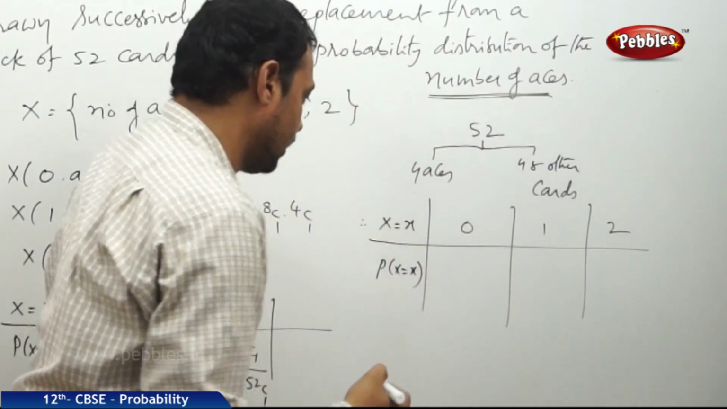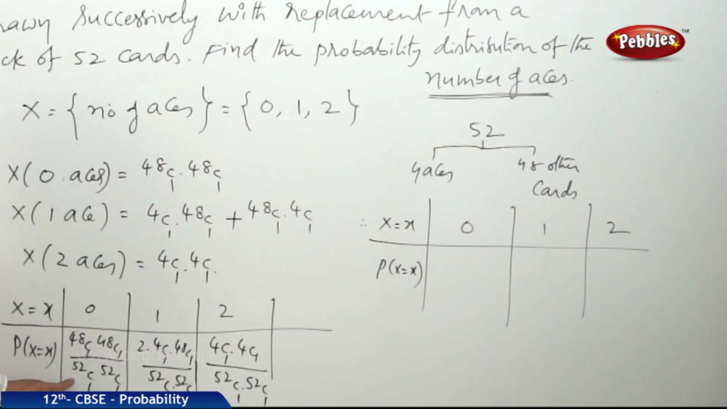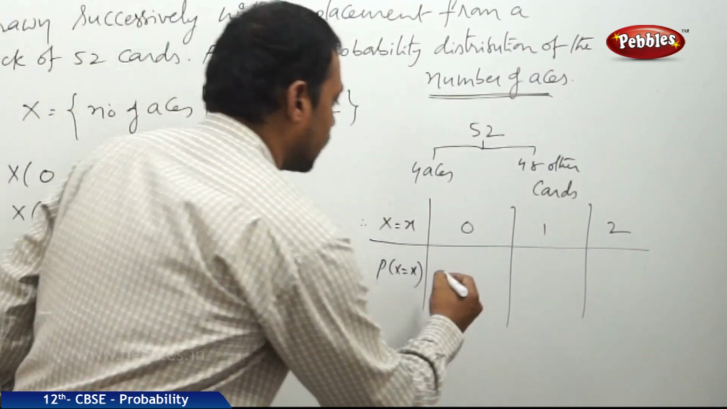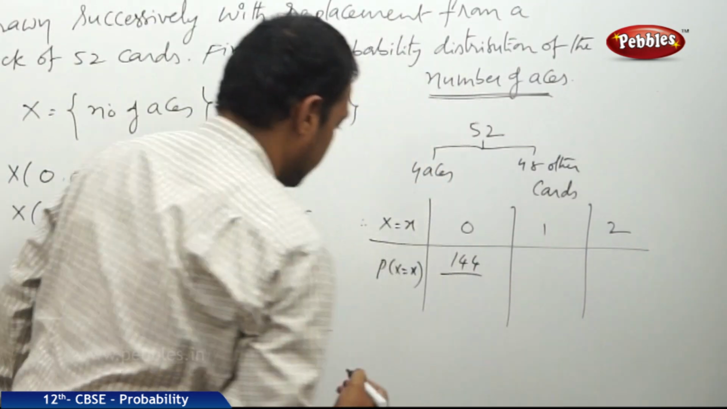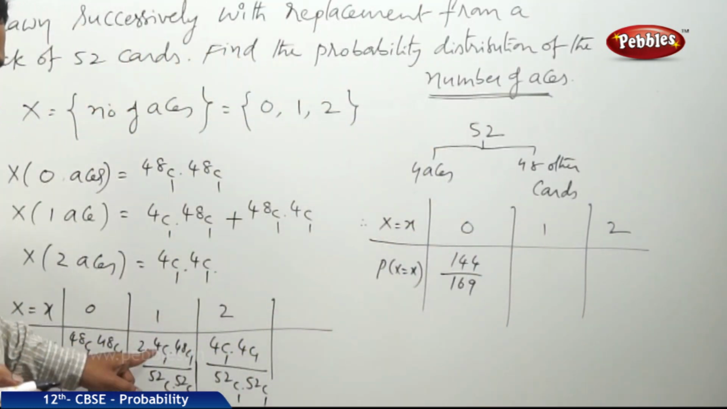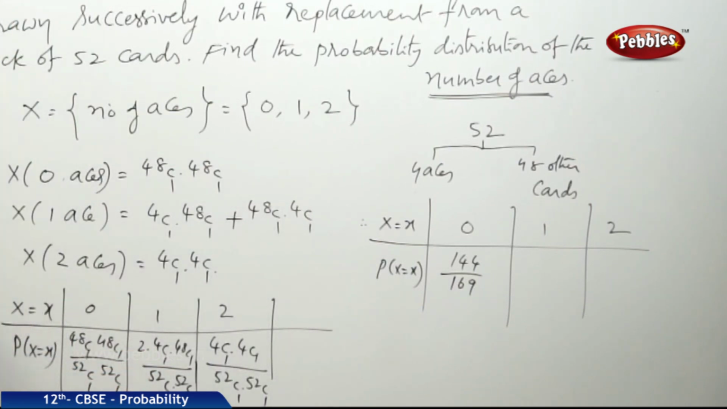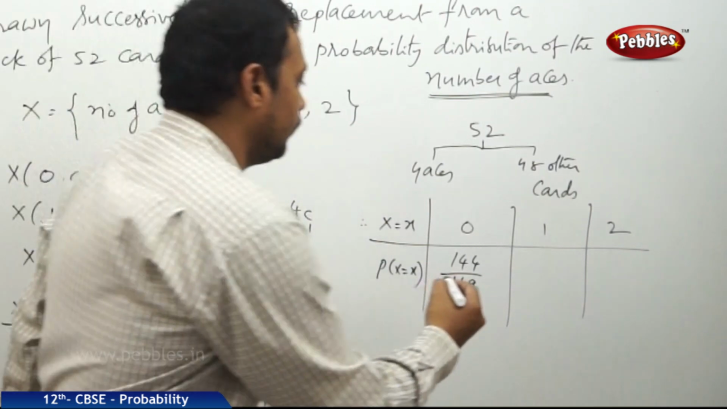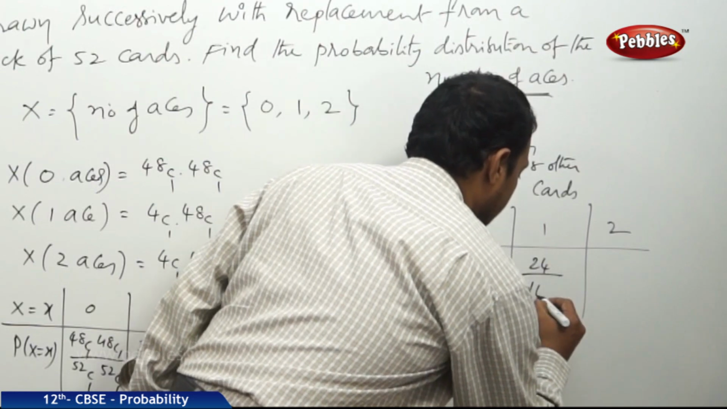Now let us simplify them. It is 48 by 52, that is here 4 times 12 times 13, and here also 12 times 13, so 12 into 12 is 144 by 13 into 13 is 169. Now here 4 cancels in 52, 13 times, so 2 into 1 by 13 and 48 by 52, that is 12 by 13. Therefore 2 into 12 is 24 by 13 into 13 is 169.